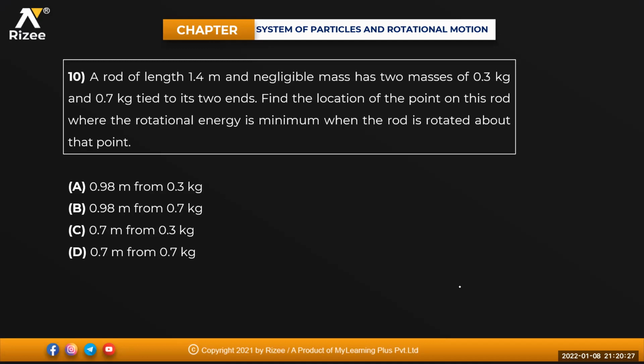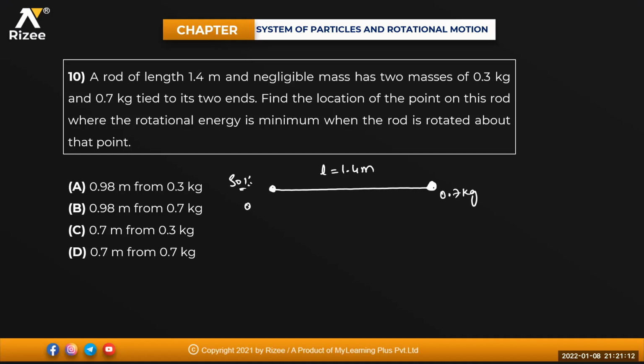Next one. A rod of length 1.4 meter and negligible mass has two masses, 0.3 kg and 0.7 kg tied to its two ends. Find the location of the point on this rod where the rotational energy is minimum when the rod is rotated about that point. Can you try it, beta? A rod of length 1.4 meter. Okay, this is the rod. Length of this one is 1.4 meter. Negligible mass has two masses, 0.3 kg and 0.7 kg tied to its end. So one is here 0.3, another one is here 0.7 kg.